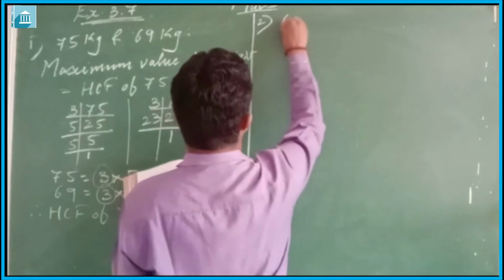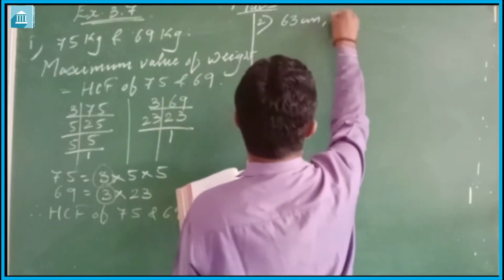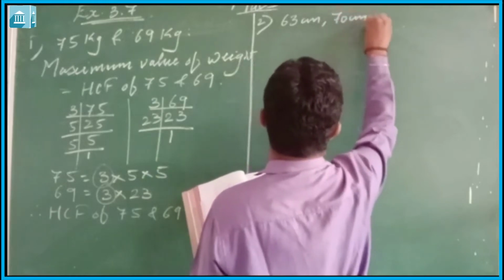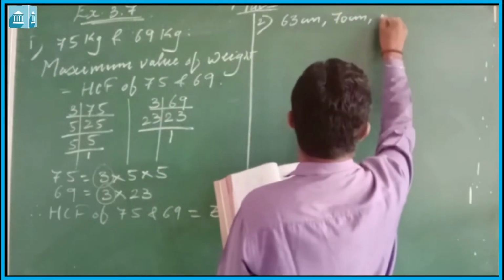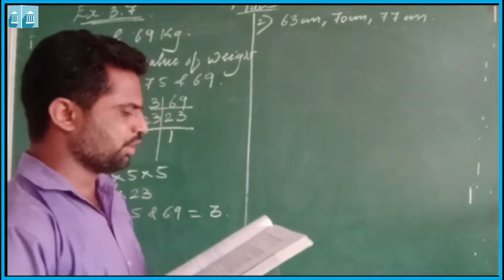So here it is given that the 3 boys have steps together of 63 centimeters, 70 centimeters and 77 centimeters, and we have to find out the minimum distance each should cover.